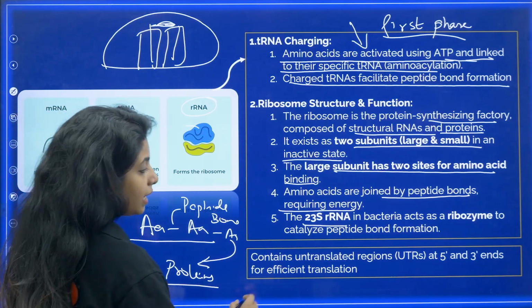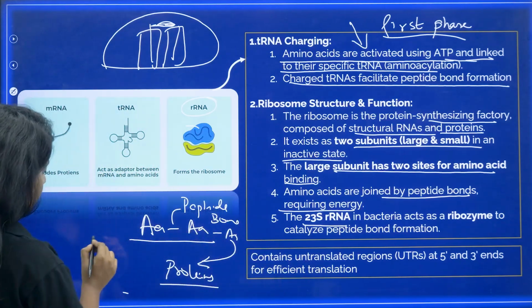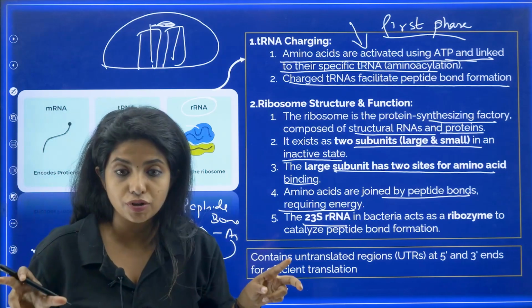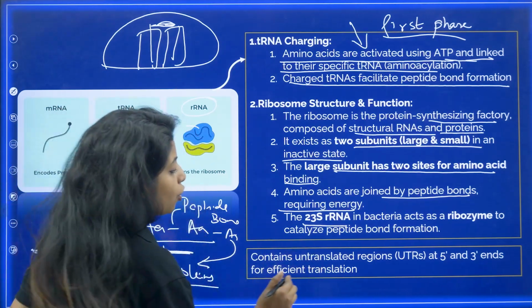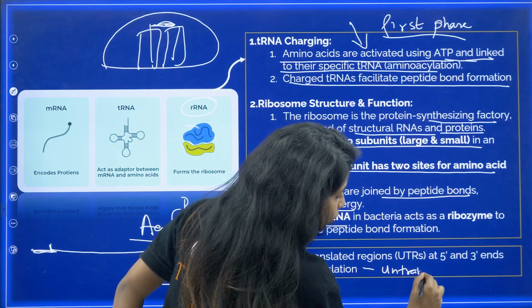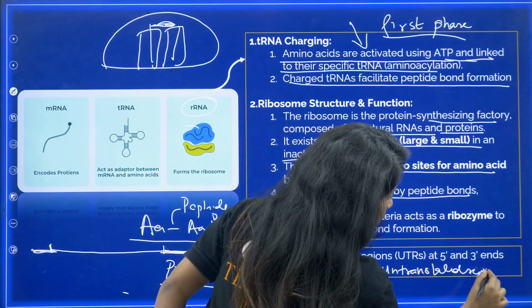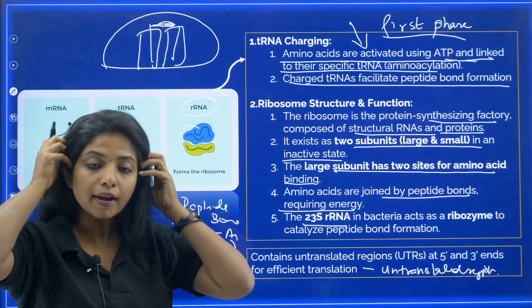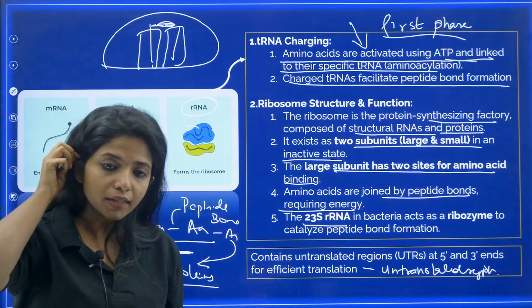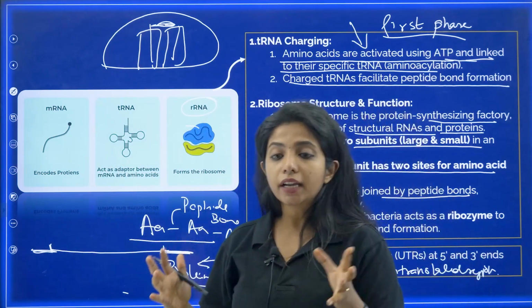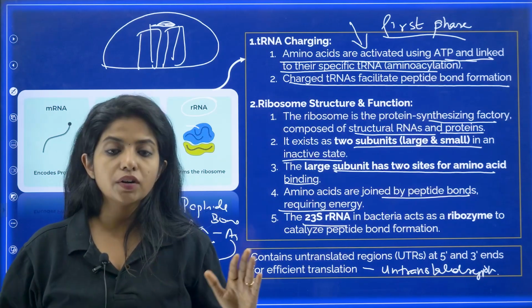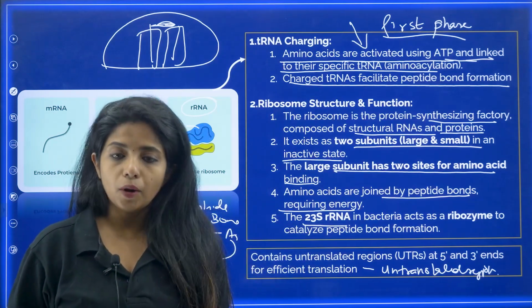Cool? Now, if you see the mRNA, always remember, the mRNA which is going to get translated, before the 5' end and after the 3' end, there will be certain regions which are not going to get translated, and you call these regions untranslated regions. What do you call it? Untranslated regions, my dear little children. They are not going to undergo the process of translation. Fine. And why are they important? That is the question that is usually asked. They are important for the successful initiation, or the successful process, of translation. If they are not there, translation would probably not occur properly.